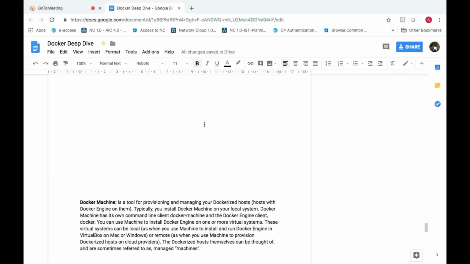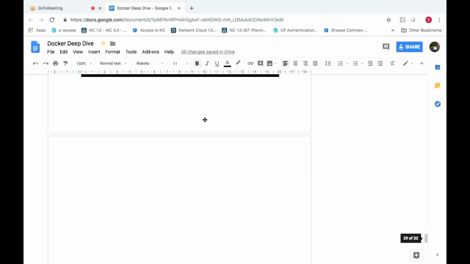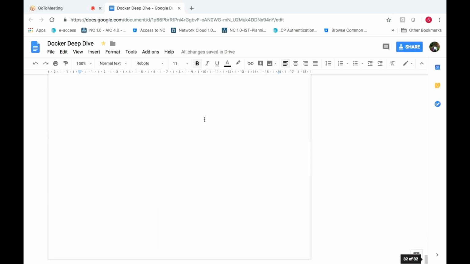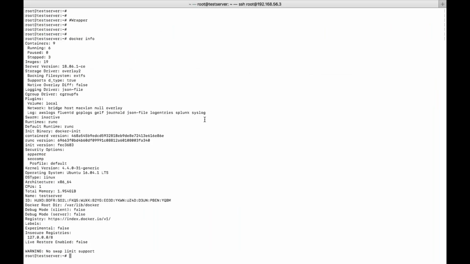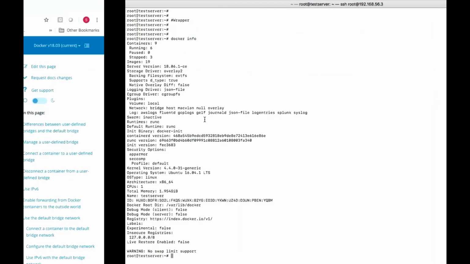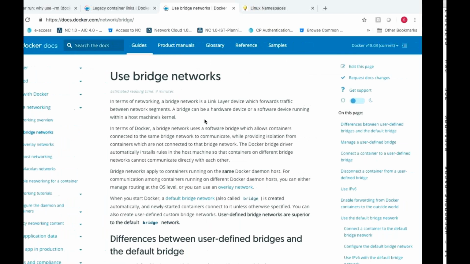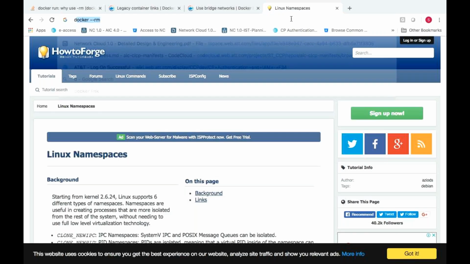Sudham, I came across this Docker Store. What is the difference between Hub and this Store? See, Docker Store is not at all required actually. Where have you seen Docker Store? In Google. Yeah, Docker Store.